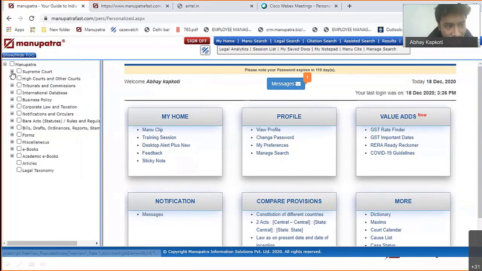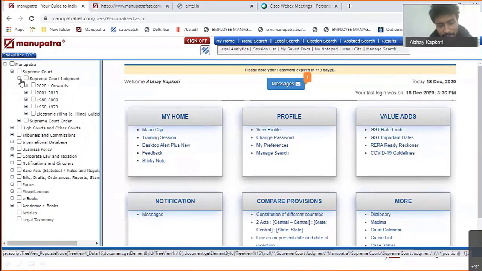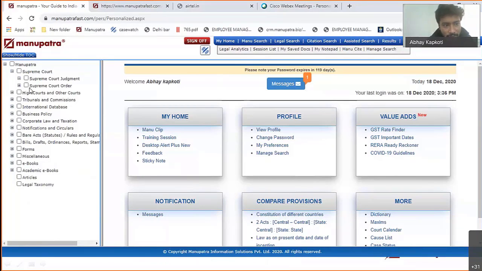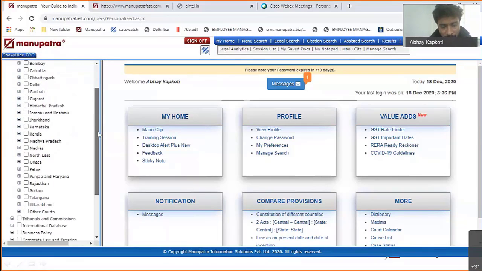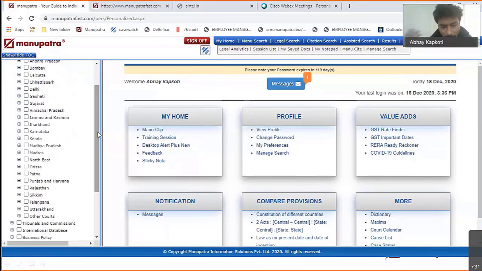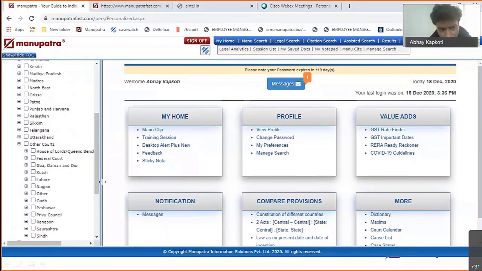So this is Supreme Court. For Supreme Court, we have covered all the judgments from 1950 till today. Similarly, Supreme Court orders are also there from 1980 till today. Similarly, all the High Court judgments are also there, like 25 High Courts plus the Privy Councils. Privy Councils are the old judgments, say Lahore, Peshawar, Rangoon. So if you want judgments going back from 1850, you will be able to acquire that from here.